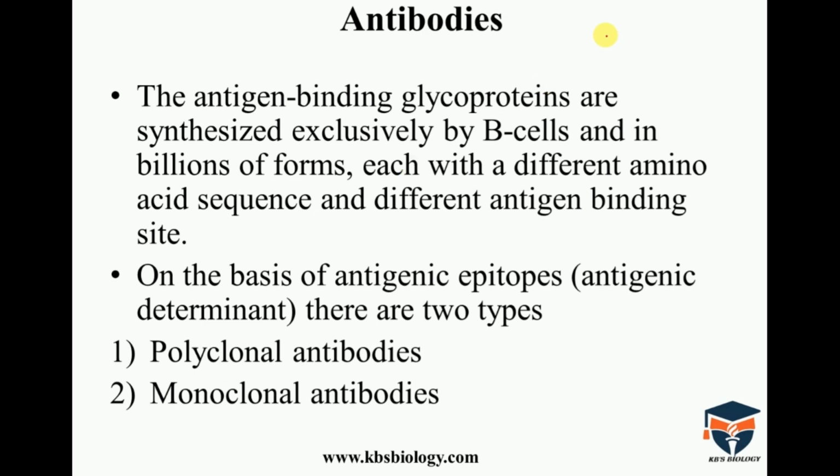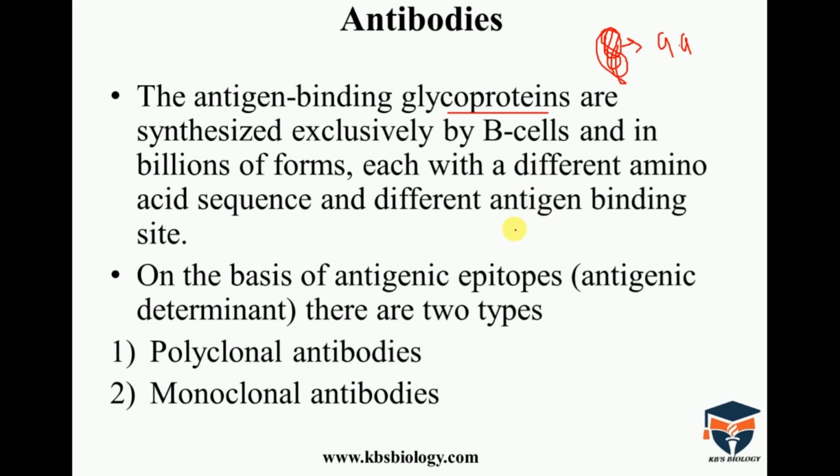As you know, all proteins are made up of amino acids, and in the glycoproteins, different amino acids are involved in the synthesis of the antibody.